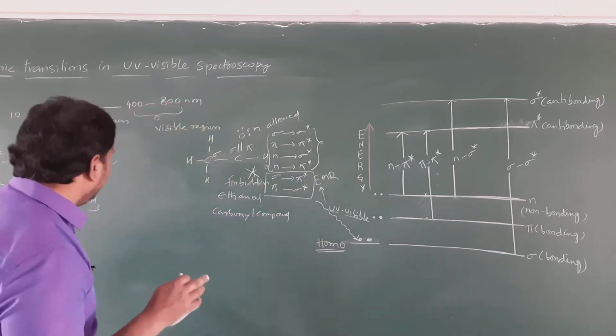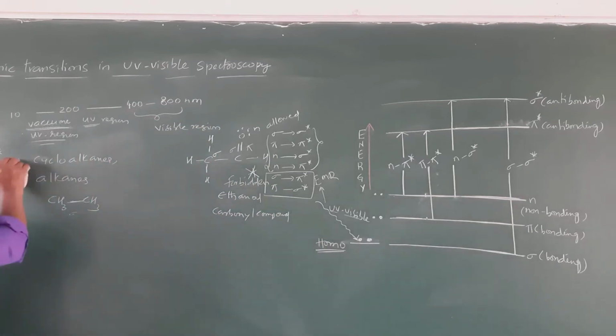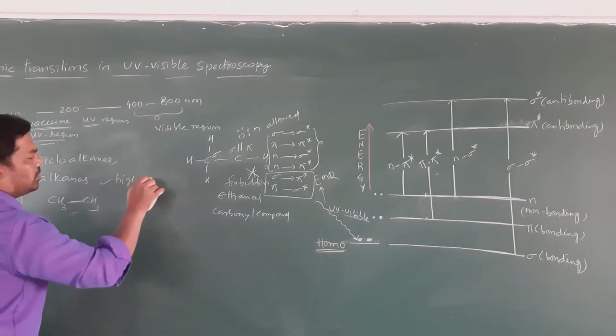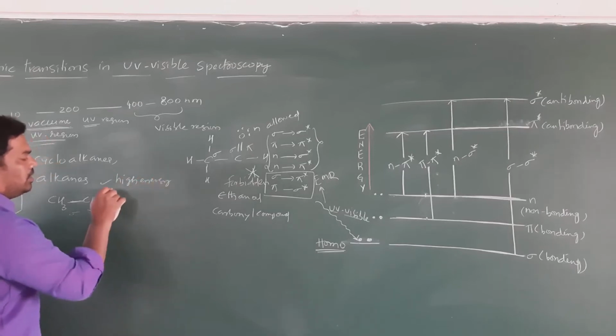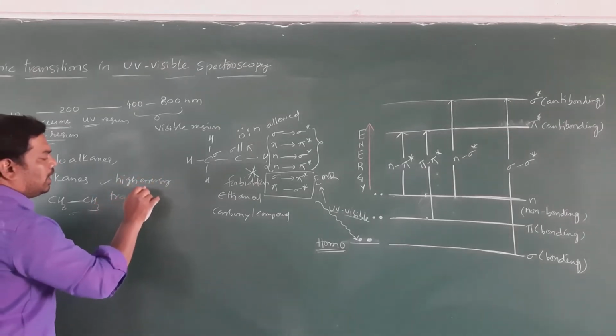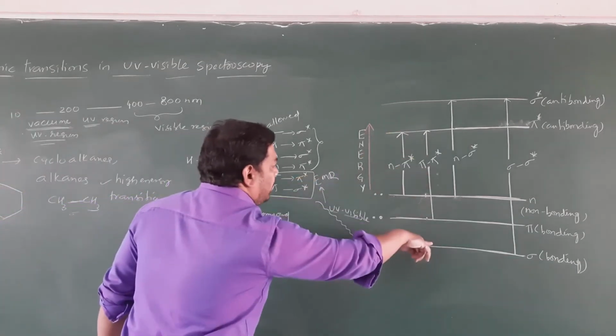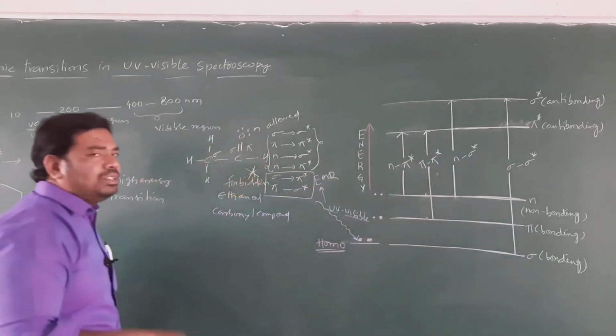Generally, sigma to sigma star transitions are high energy transitions, because the energy gap between sigma and sigma star is very high.